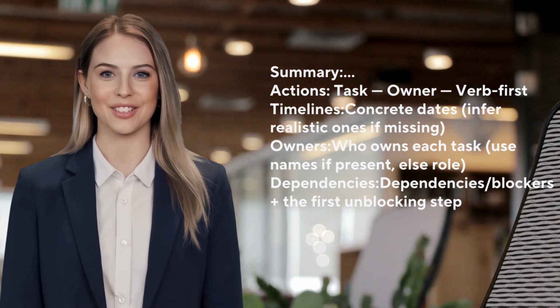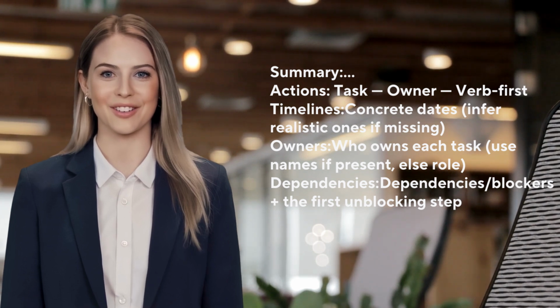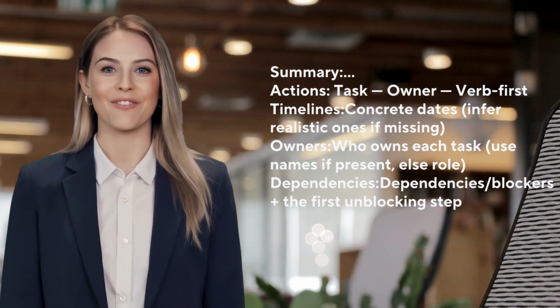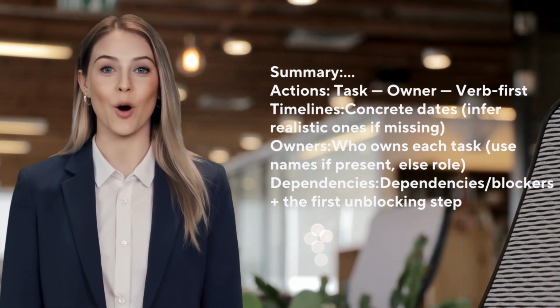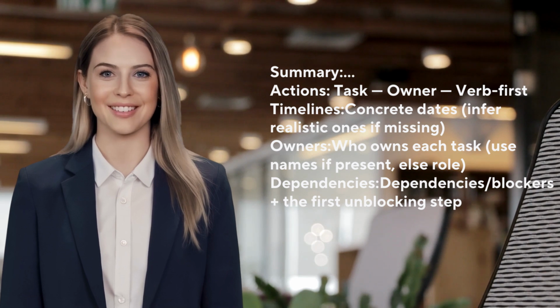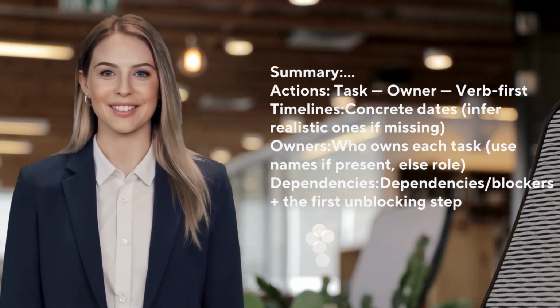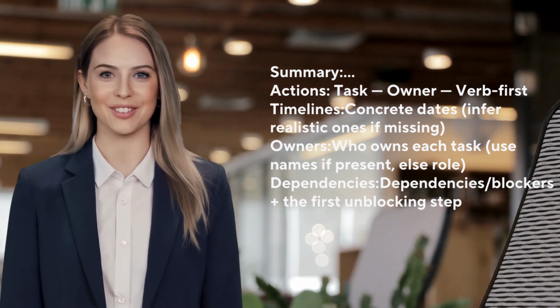Summary. Actions. Task. Owner. Verb first. Timelines. Concrete dates. Infer realistic ones if missing. Owners. Who owns each task? Use names if present, else role. Dependencies. Dependencies, blockers, plus the first unblocking step.